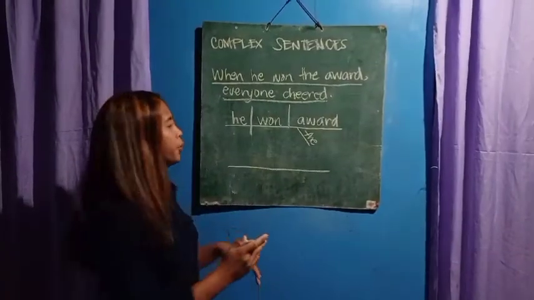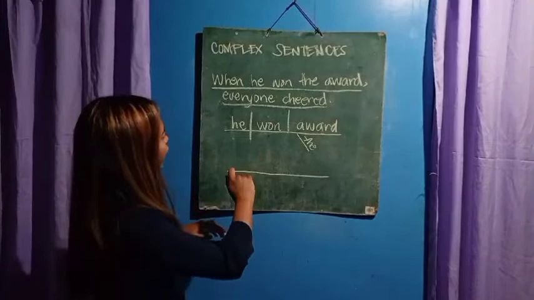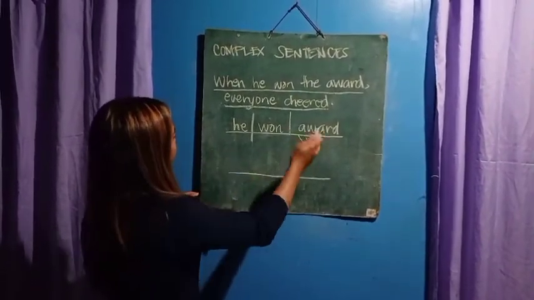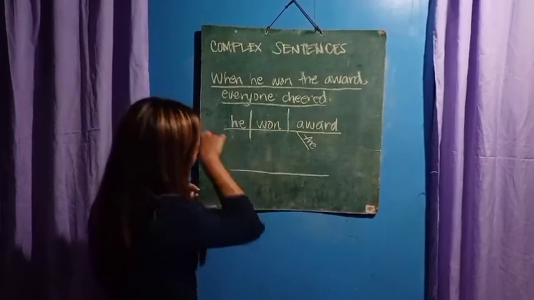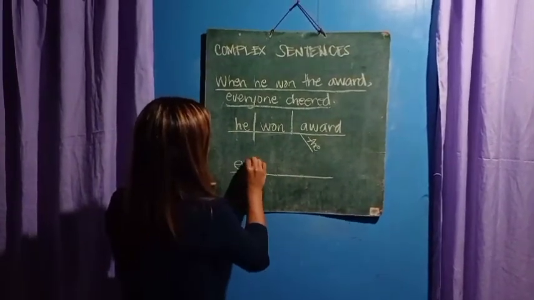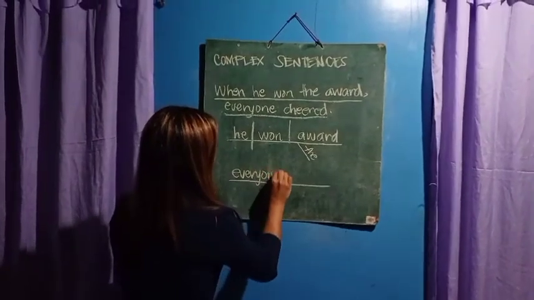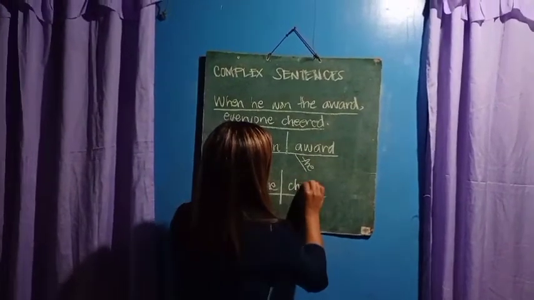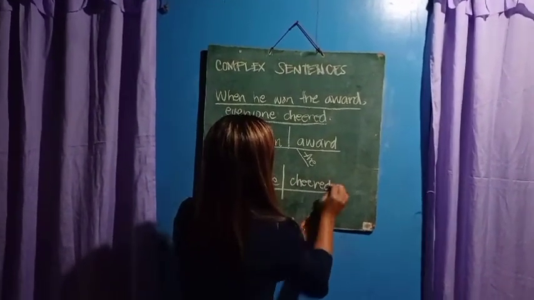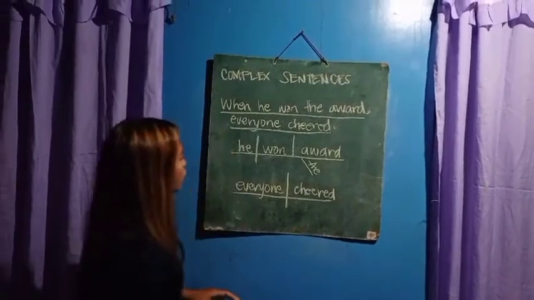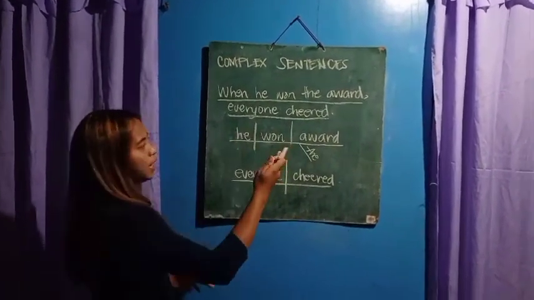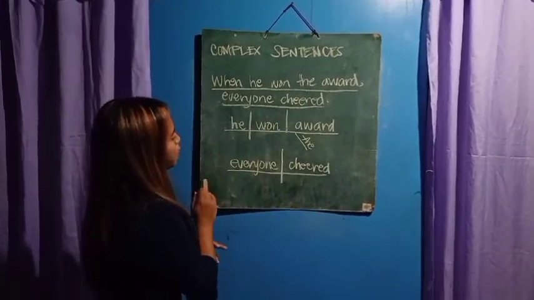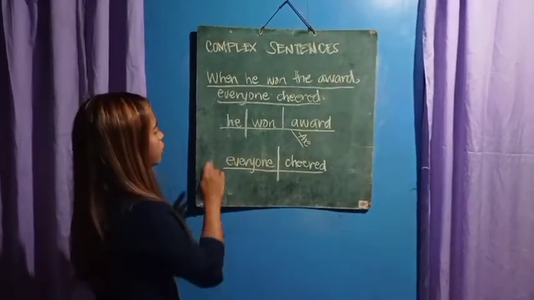In our second framework, we have to put our independent clause. The independent clause here is everyone cheered. So we put here our subject, everyone, and then separate it again, and then our verb cheered. As you have noticed in the sentence, they are connected. So now in diagramming, how are we going to connect these two clauses?